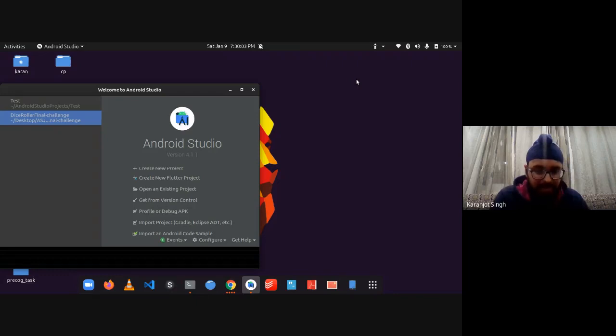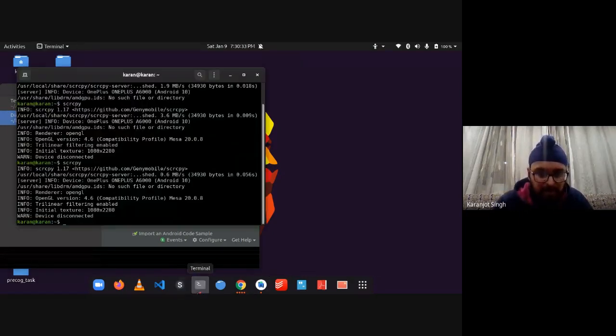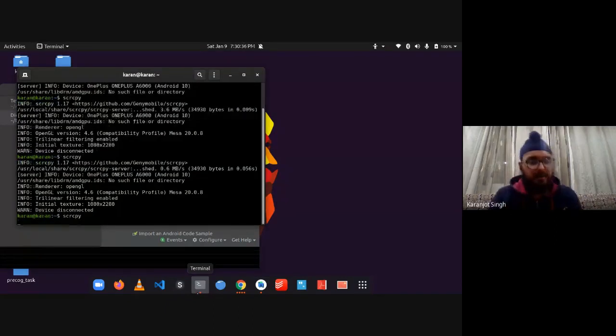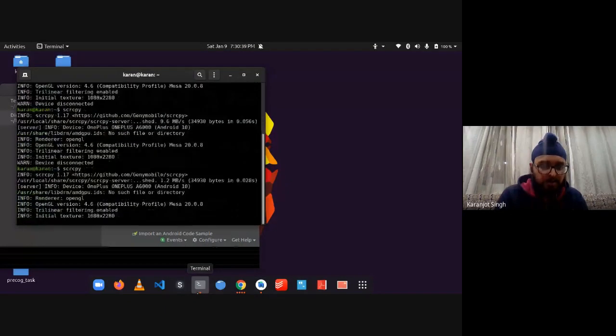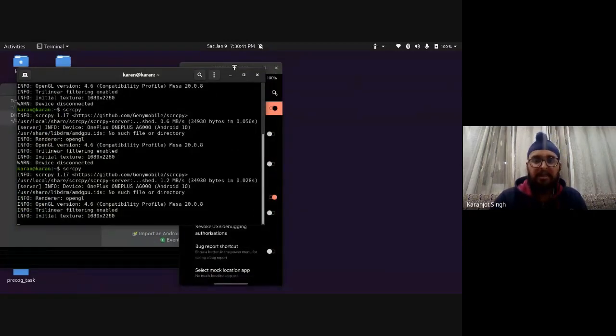So that stopped my screen sharing. USB debugging is basically required by software. The software I'm using on Ubuntu right now to show my screen uses USB debugging. So when I disabled that, that was something I should not have done. It's all right. Just give me a minute. Okay, it should be fine right now. I'll just rerun the command. Don't worry, I'll share the recording also if you're not able to. So my screen is visible now.